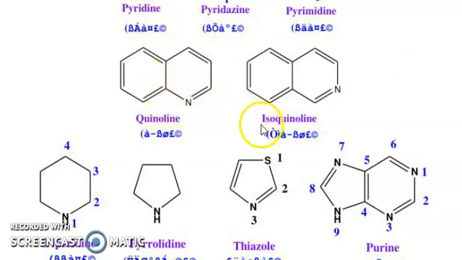This is quinoline, this is isoquinoline, this is piperidine, this is pyrrolidine, this is thiazole, this is purine. Numbering starts from the nitrogen as 1, 2, 3, 4, 5, 6, 7, 8, 9. In the same way, sulfur gets one position, here 2 and 3. In piperidine, nitrogen is position one, then second, third, fourth, and like this.